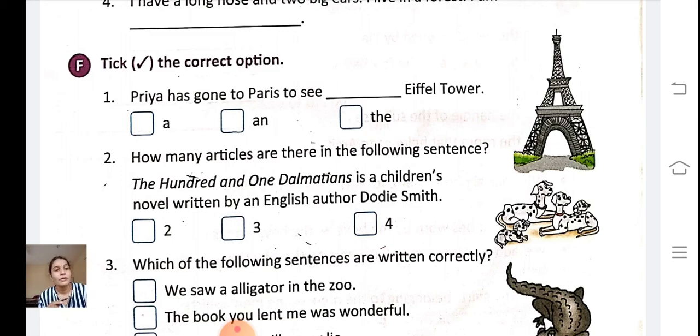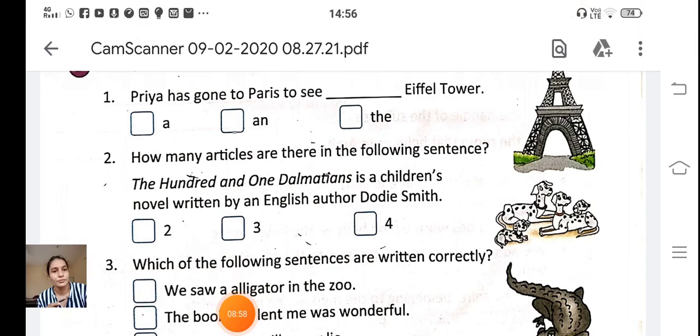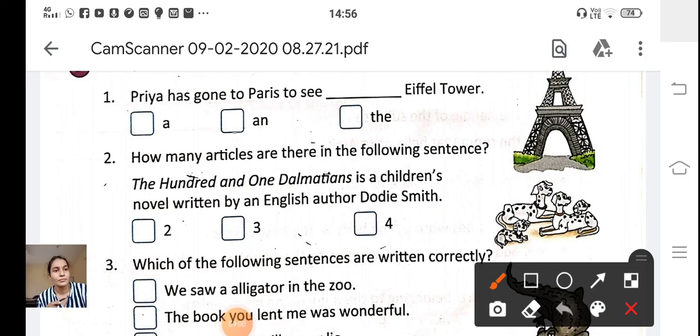Now find the articles. This is an article, right? The article, a article and an article. So how many articles are in the sentence? There are 3 articles. So the answer is 3, right?